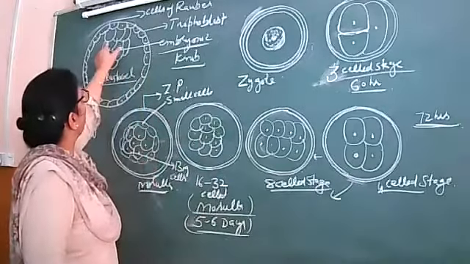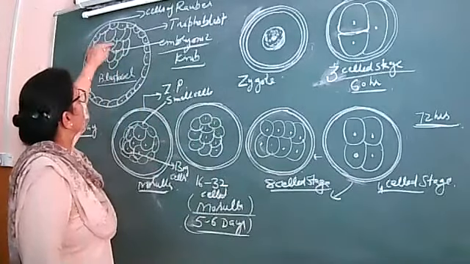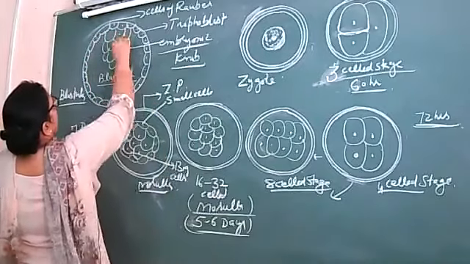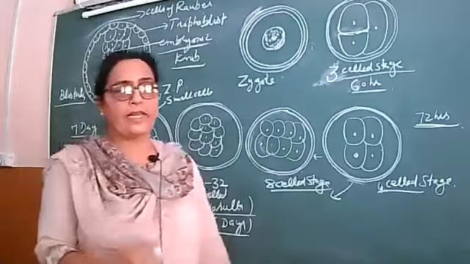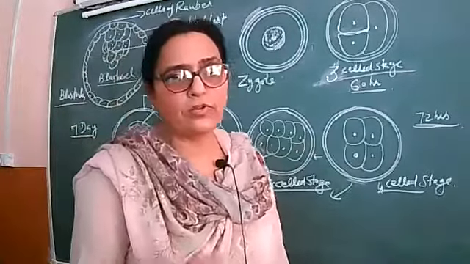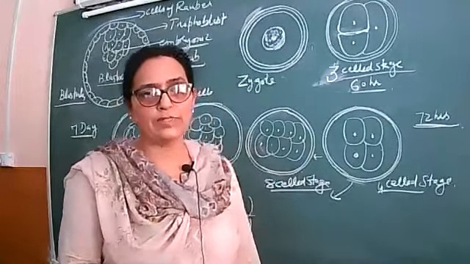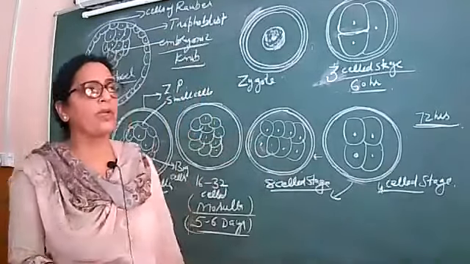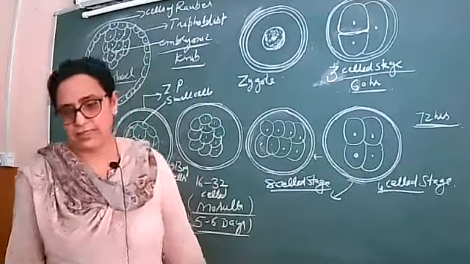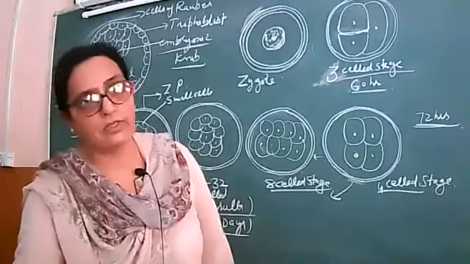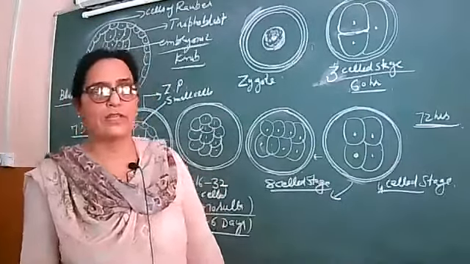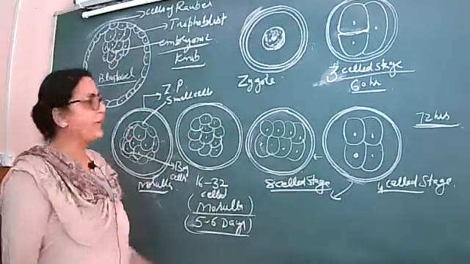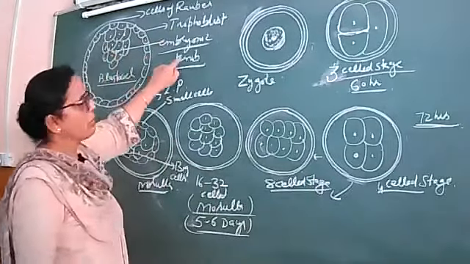And the cells forming this embryonic knob will get arranged into 3 layers, known as the germinal layers. You know that human beings are triploblastic. Ectoderm, mesoderm, endoderm are formed from the embryonic knob.